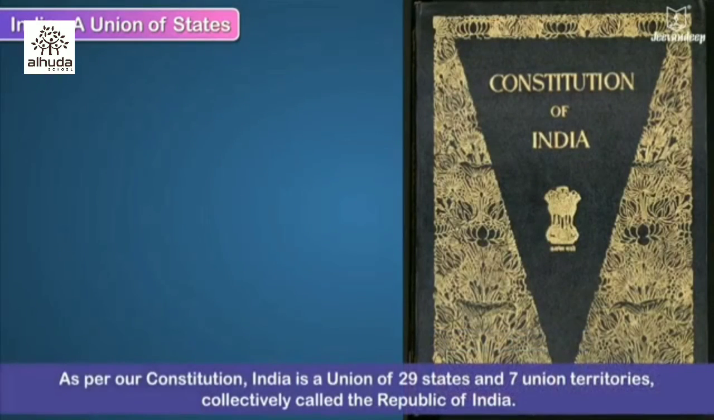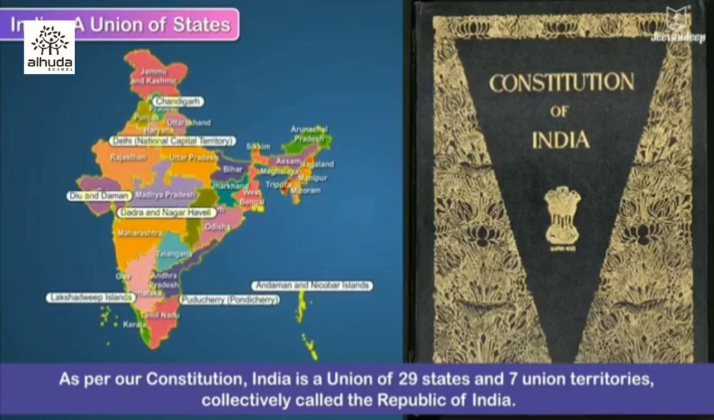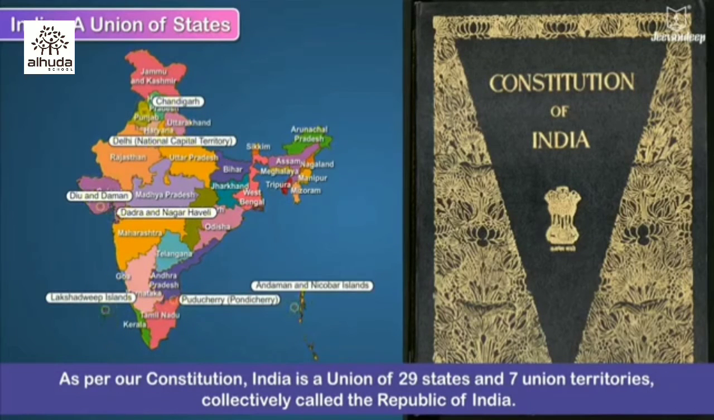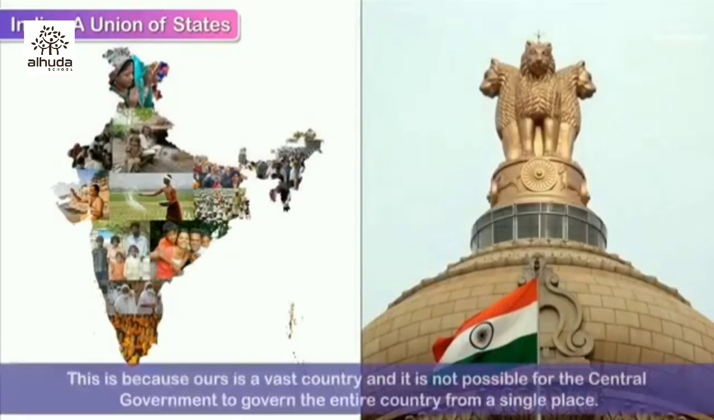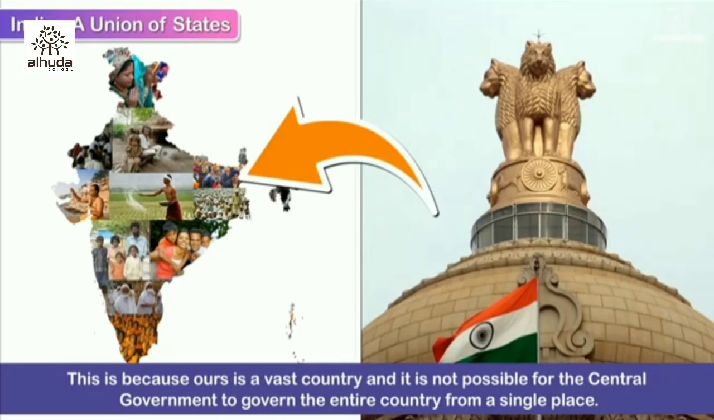As per our Constitution, India is a union of 29 states and 7 union territories, collectively called the Republic of India. India has a federal structure of government, a central government in New Delhi that looks after the entire country and a state government in every state. This is because ours is a vast country and it is not possible for the central government to govern the entire country from a single place.